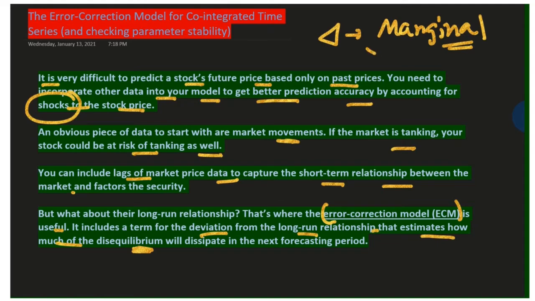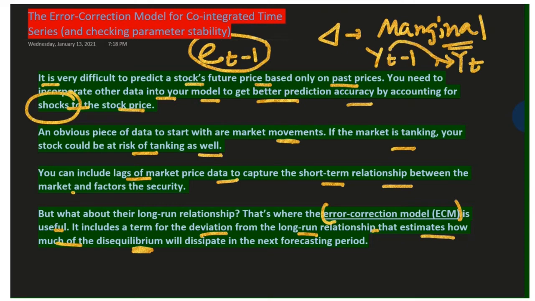So for instance, if we know the lag of this, then we can easily predict this. If the error term or ECT, you can say a lag of adjustment term, we can add to our model, therefore we can predict the future stock price or volume more accurately using our past data.